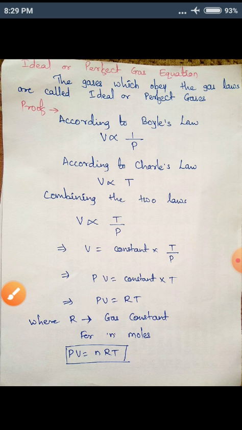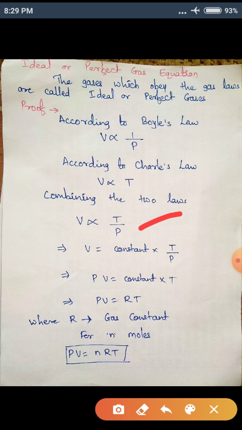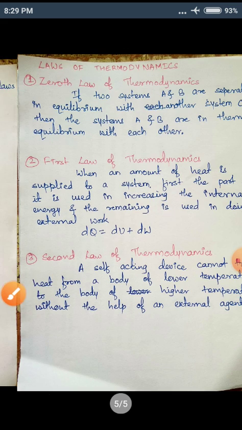So we started with Boyle's law, V is proportional to 1 by P. We have Charles' law, V is proportional to T. Then we combined: V is proportional to T divided by P. V is equal to constant into T divided by P. Then I shifted P: PV is equal to constant into T, which is nothing but PV is equal to RT, where R is the gas constant. And for n moles, we take PV is equal to nRT. This is our ideal gas equation.